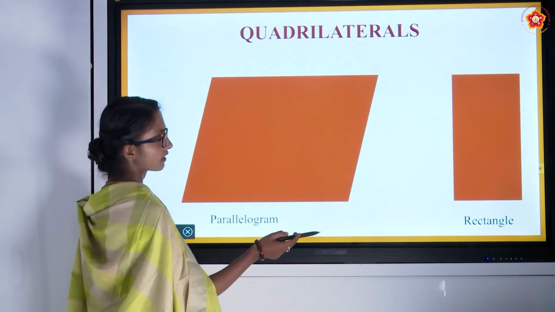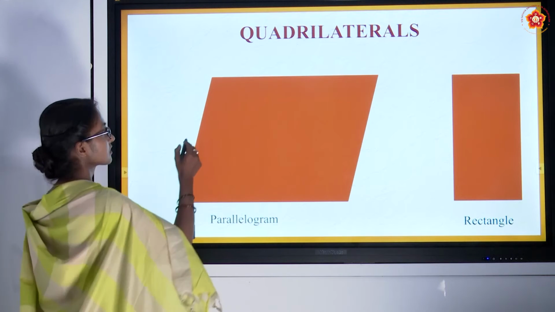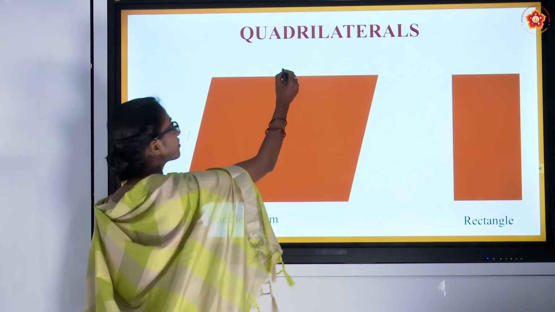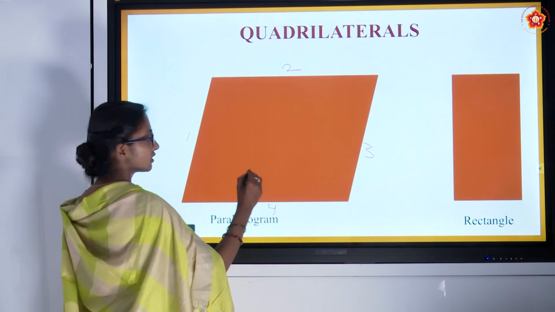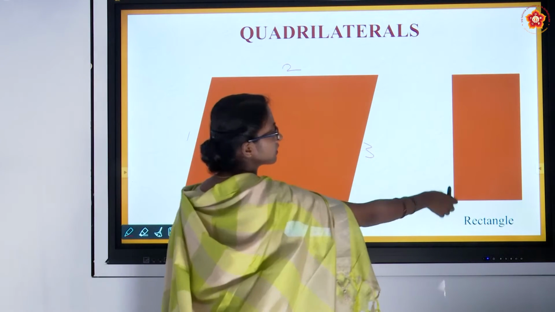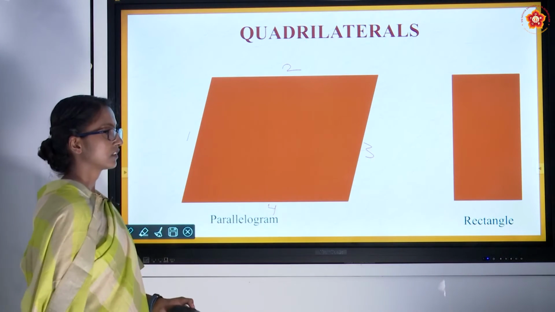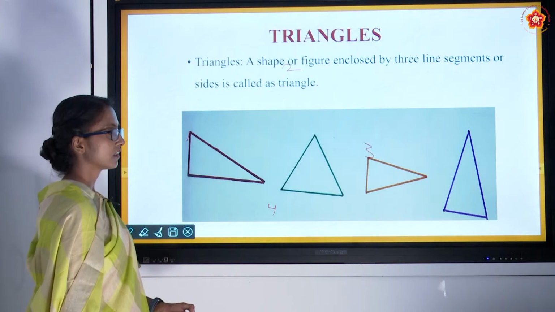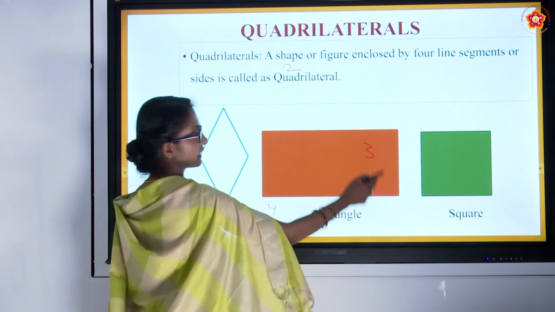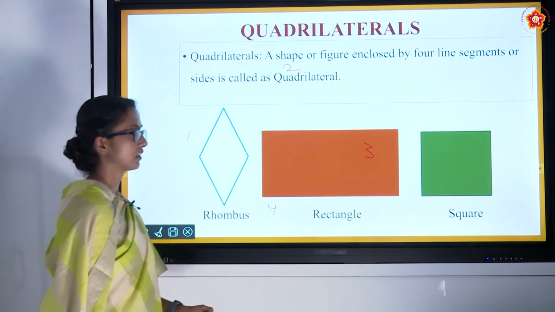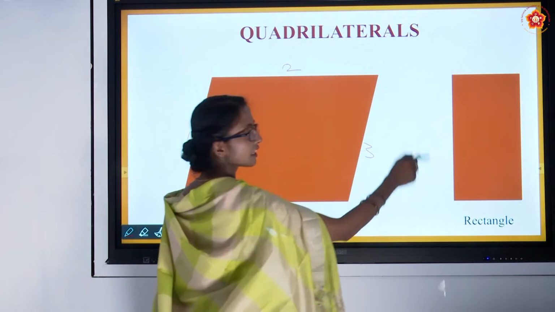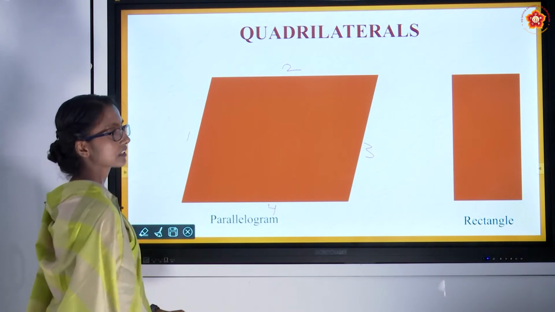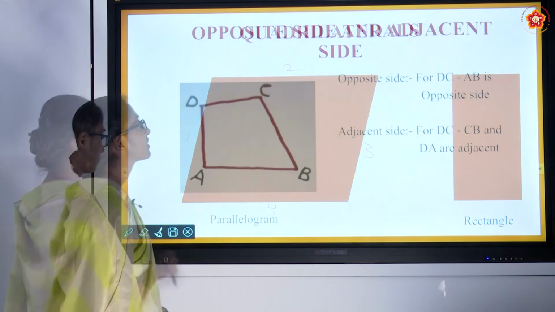Parallelogram, rectangle. Even these are also quadrilaterals because even they have 4 sides: 1, 2, 3, 4. Rectangle. In the previous slide, it was placed in this way. Now the position has been changed. That's it. Even this is also a rectangle.